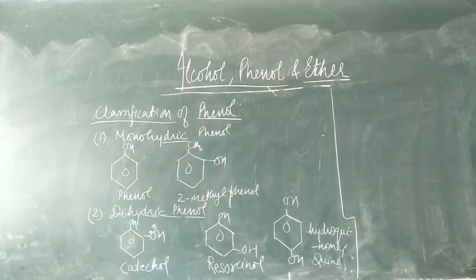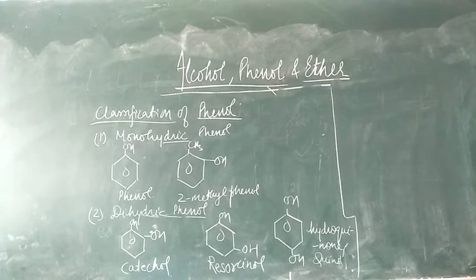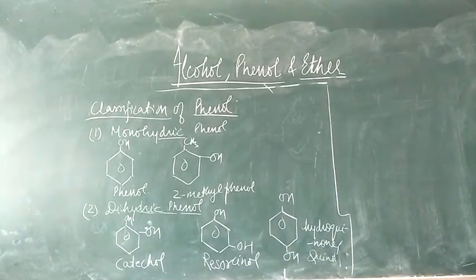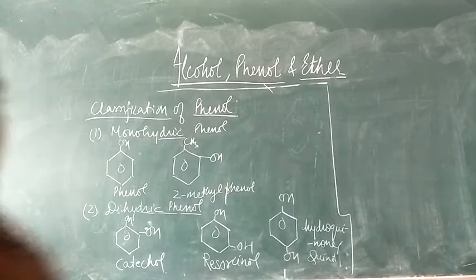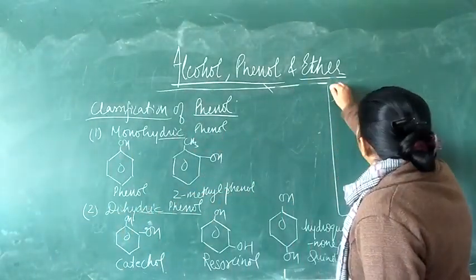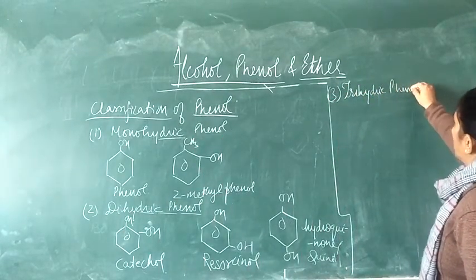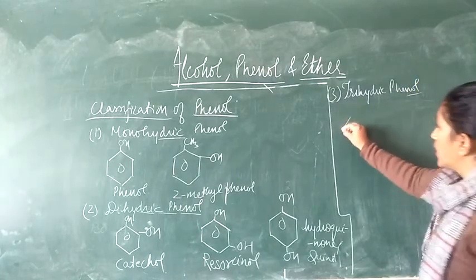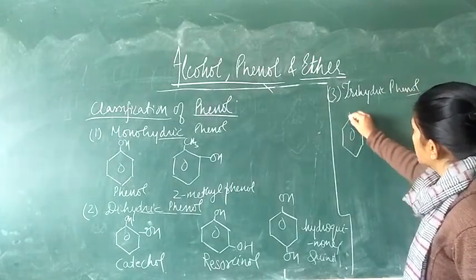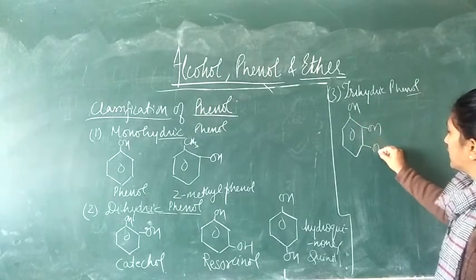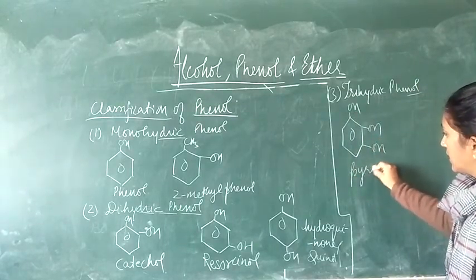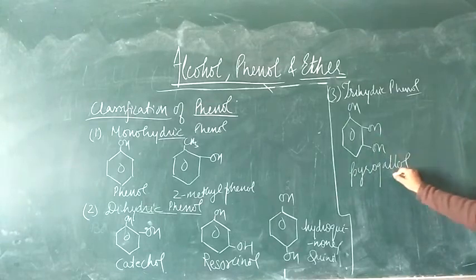Now, students, the third classification is the trihydric phenol, where there will be three hydroxy groups attached to the aromatic ring. This is pyrogallol.